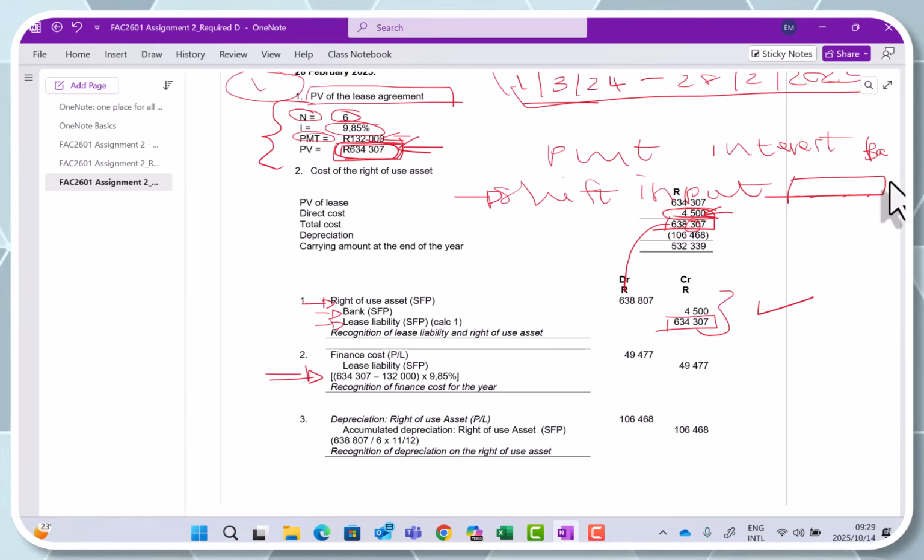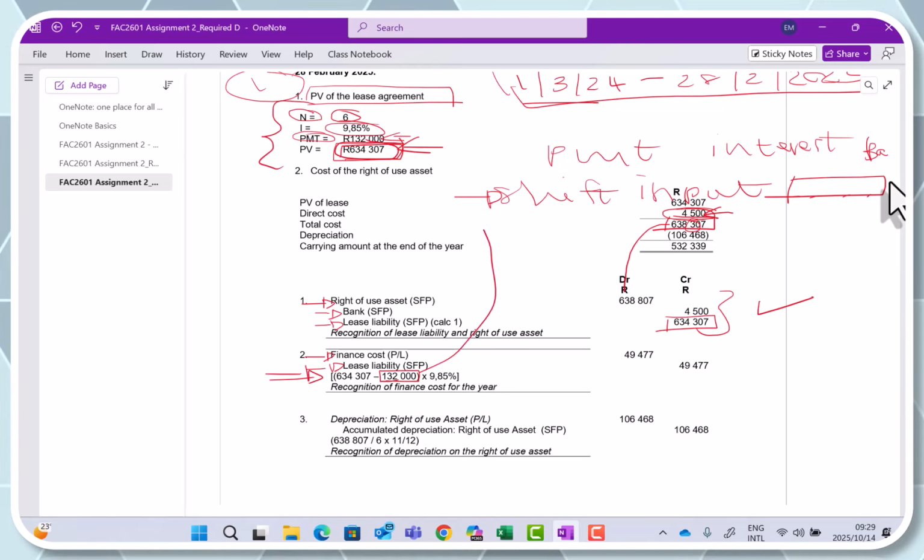Okay, so then what does the journal look like? I need to recognize my financial cost. So I'm going to debit financial cost. I'm going to credit the lease liability. Because remember, the interest hasn't been paid yet, but it has accumulated for the year. It will only be paid once I make that payment of 132,000. Remember, we said initially our payments are made in advance, so it's made at the beginning of the year.